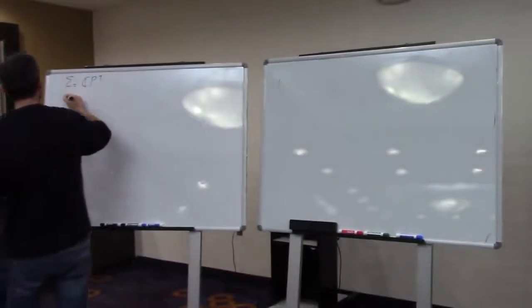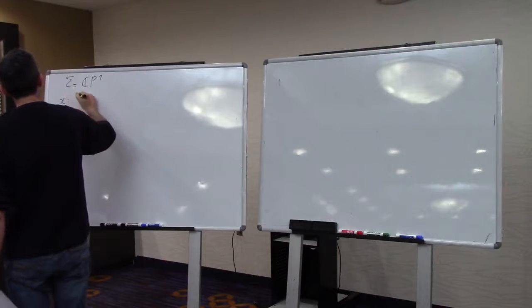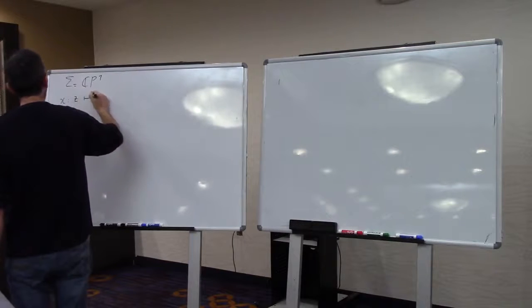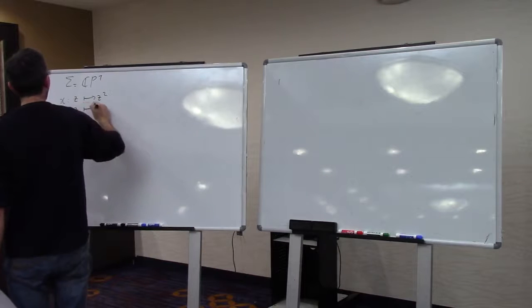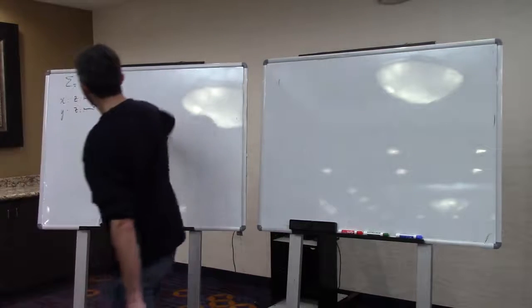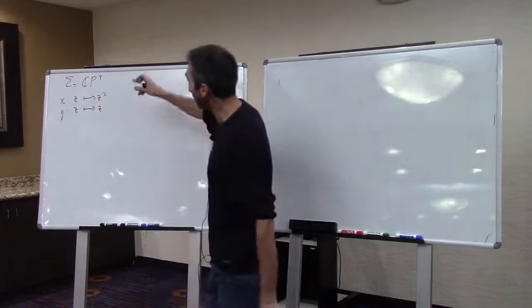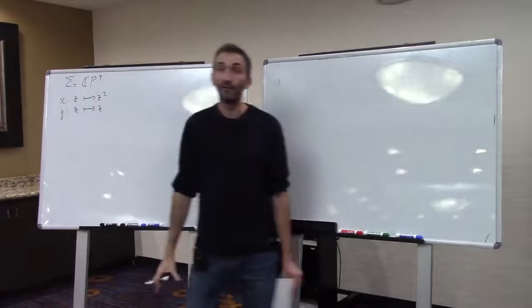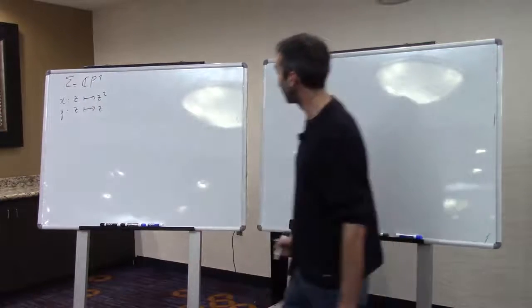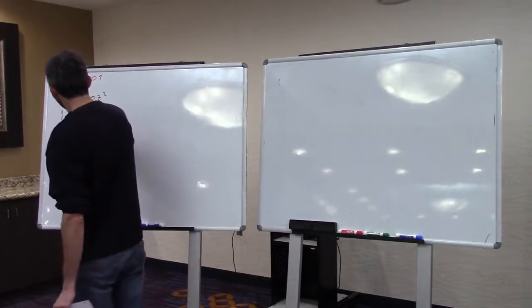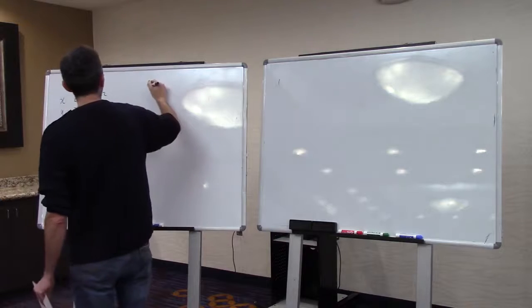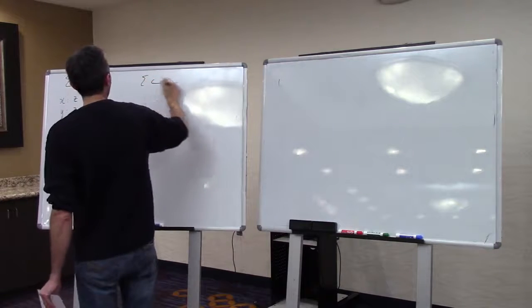We have a function x that sends z to z squared, and the function y that sends z to z. These two functions make an immersion of sigma into C cross C.